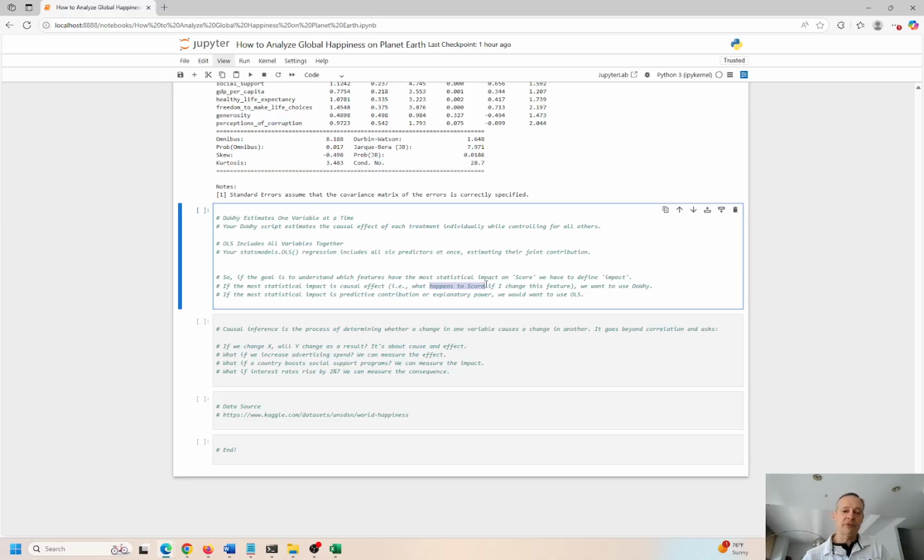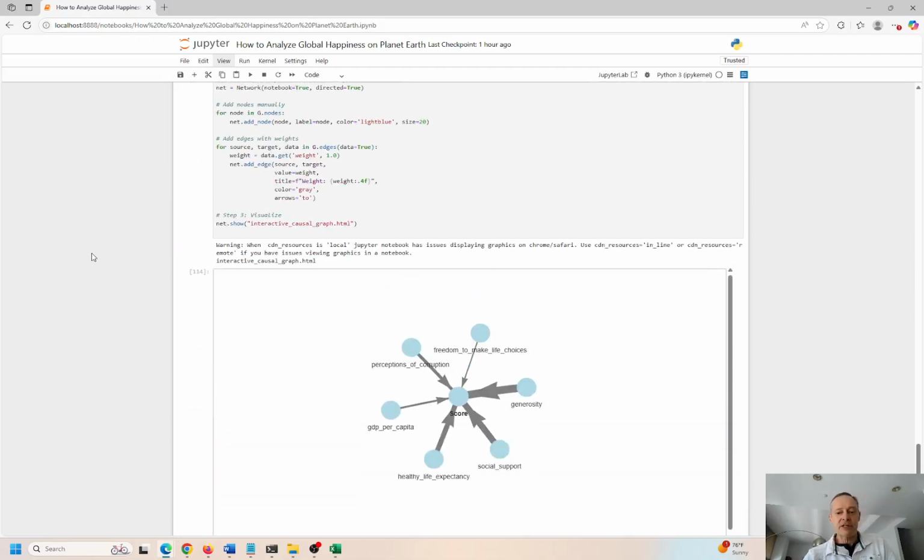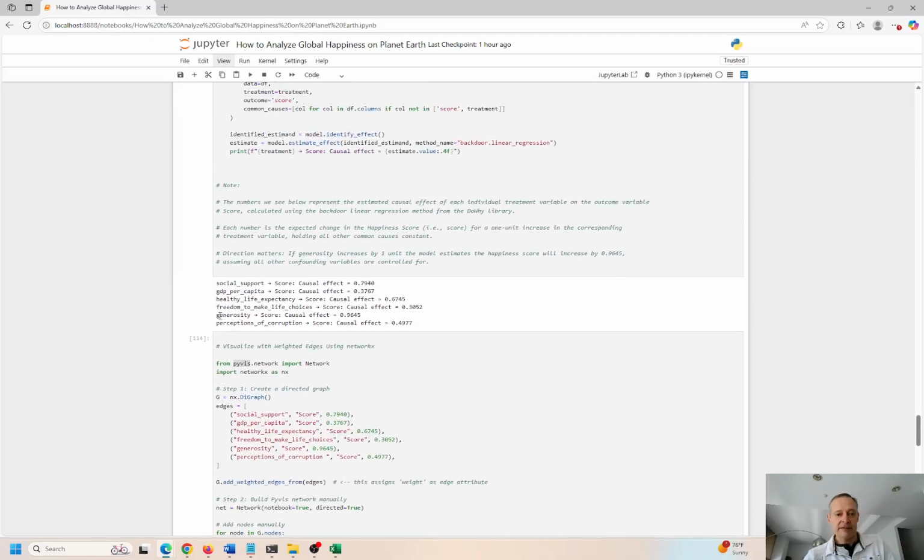I think the analysis was very thorough. I was kind of surprised that generosity came up number one over here. I did not expect that. I thought it was going to be a little bit more like GDP per capita. It means more money in the country and people will be happier. But the old adage is true. Money can't buy happiness, right? So it's really how generous people are in that culture that will cause happiness for the entire culture to appreciate, and more people will be more happy, and probably that will overflow back into the culture, and you'll create a positive feedback loop where more people are more generous and thus more happy, then they become more generous and become more happy, and so on and so forth. That is my takeaway here, okay?